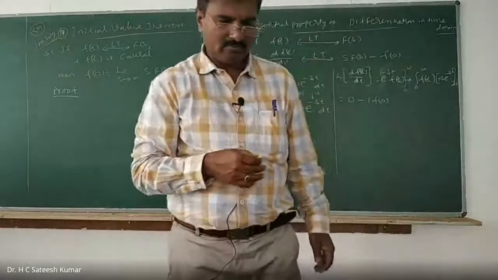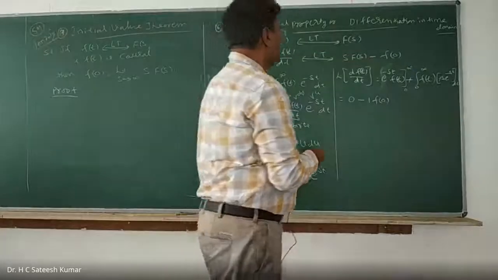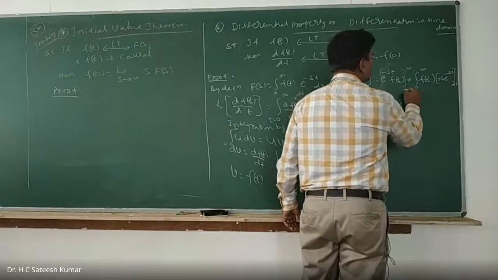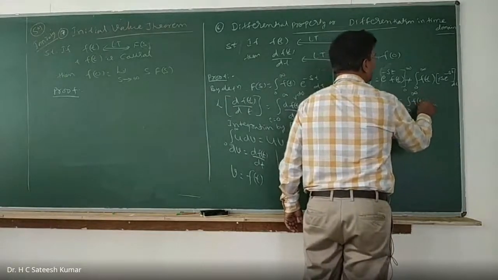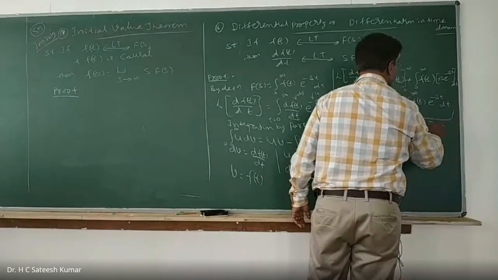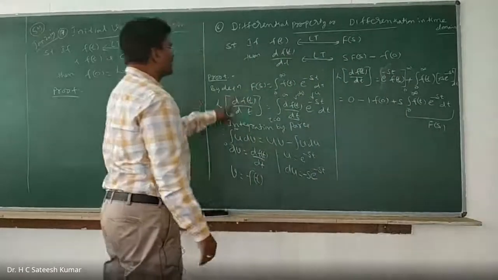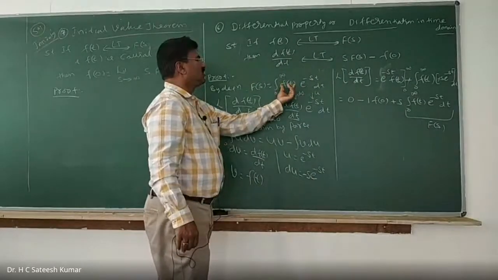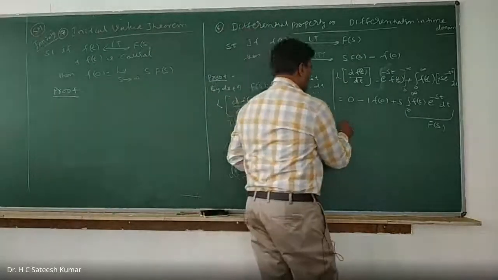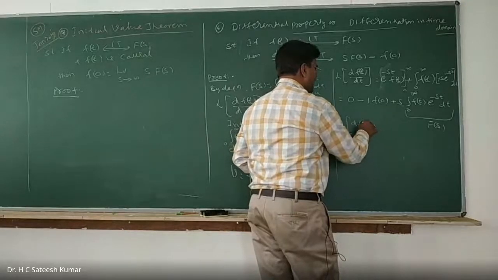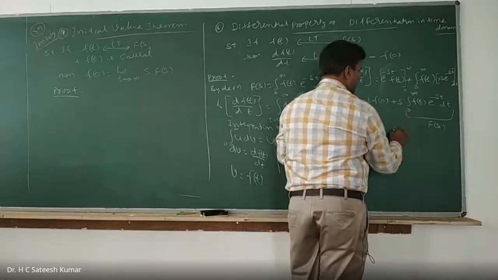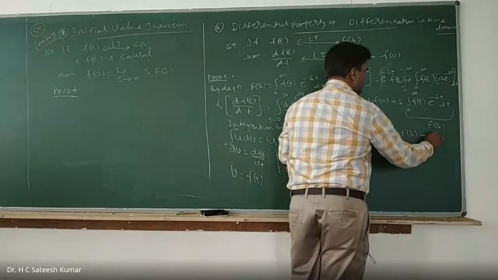Okay, take s outside. You can write it plus s into the integration from 0 to infinity of f of t into e to the power of minus st dt. This is nothing but our F of s. The Laplace transformation of f of t, what do we call it? Integration from 0 to infinity of f of t into e to the power of minus st dt. I'll call it F of s. Therefore, the Laplace transformation of df of t divided by dt is equal to s into F of s minus f of 0.